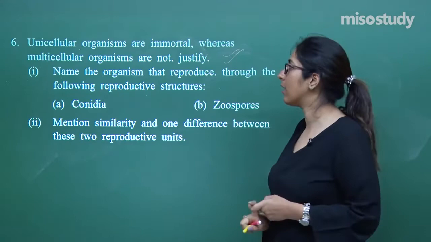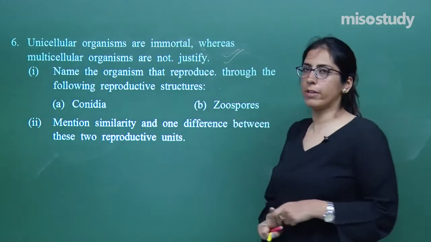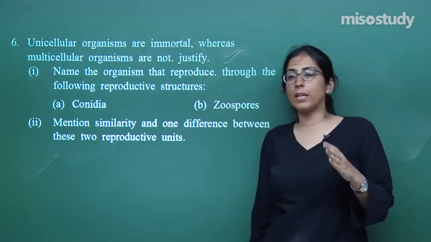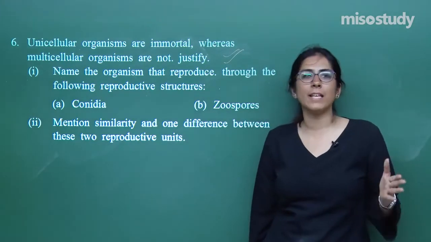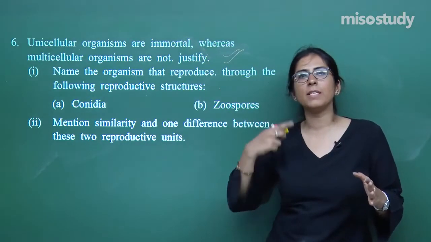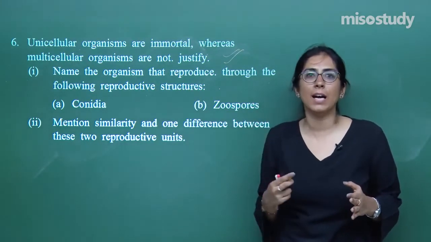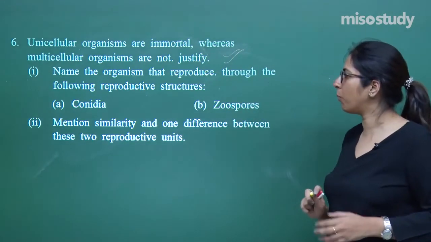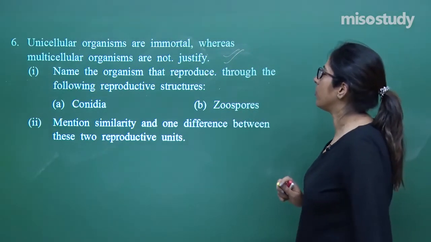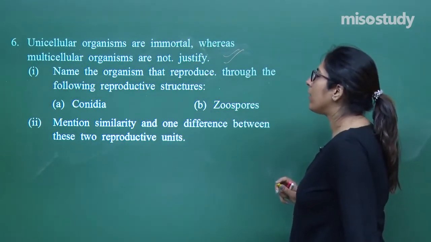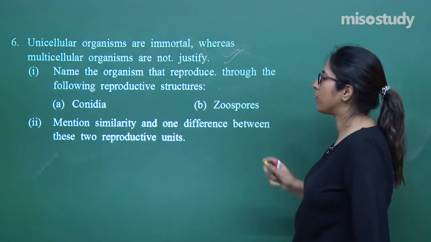You should understand this. Whereas in a multicellular organism, there are different phases of life: pre-reproductive phase, then a reproductive phase, and after that a senescence phase. Senescence phase means that after some time the cell dies. So this is clear to you. Now we have 2 points in it. Name the organisms that reproduce through the following reproductive structures.